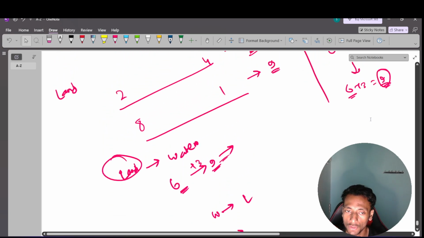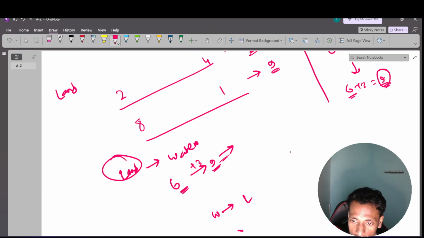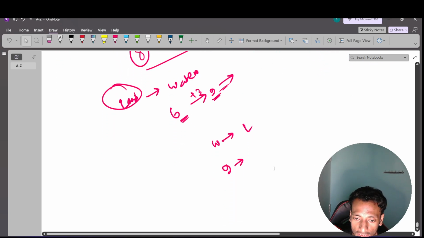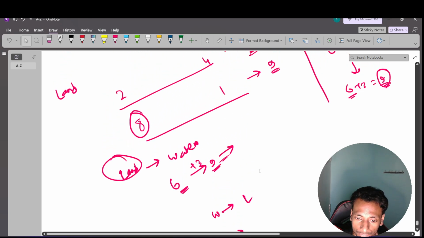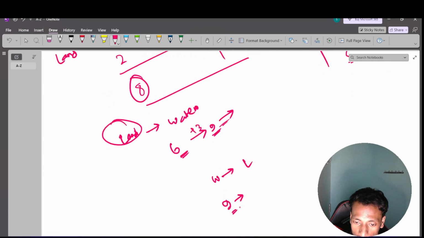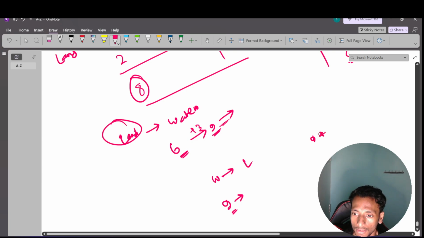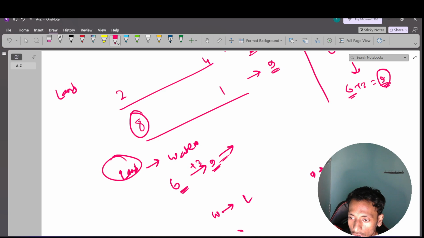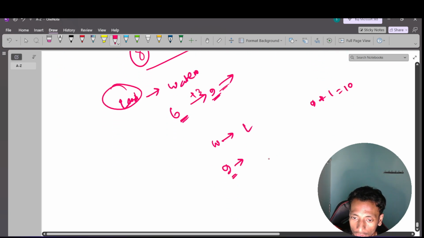Then I have to explore all the possible combinations, because this is not constant. It is possible that in a different combination I can get the best answer, because the start time will change. Here it will finish at time 9, so the second event will start at time 9, and the duration it will take is 1. So it will end at time 10. Got it?